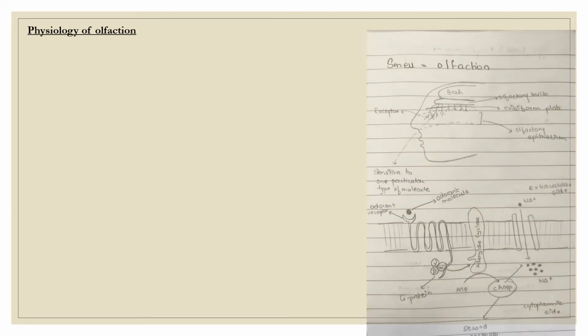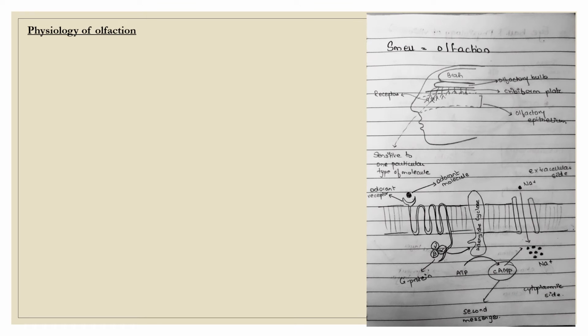Now let's see the physiology of olfaction. You can see here in the diagram that here is the brain, below which the olfactory bulb is present. There is a cribriform plate, and below the cribriform plate the olfactory epithelium is present, and in this olfactory epithelium the sense of smell receptors are present, which are sensitive to one particular type of molecule.